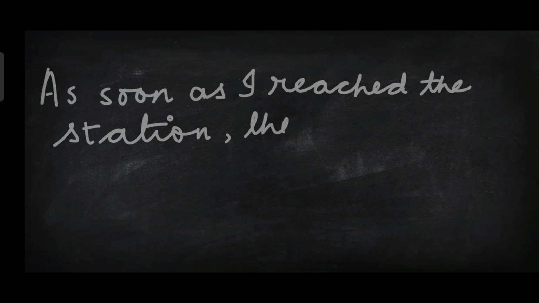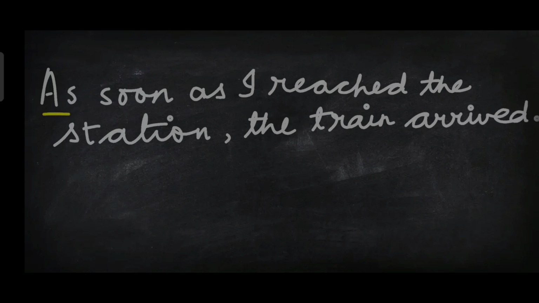Transformation of sentences. Use of as soon as. An adverbial subordinating conjunction of time, as soon as, is used to introduce a dependent clause in a sentence. It is used to indicate an action which immediately happens after the completion of the first one. As soon as I reached the station, the train arrived.